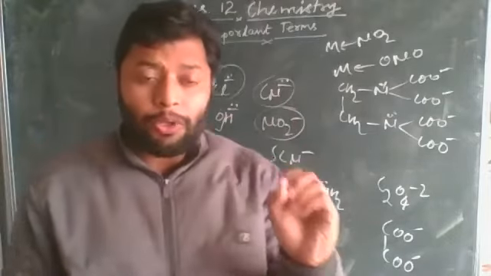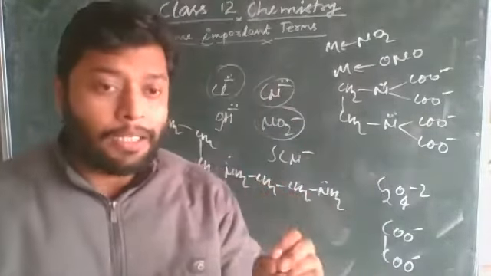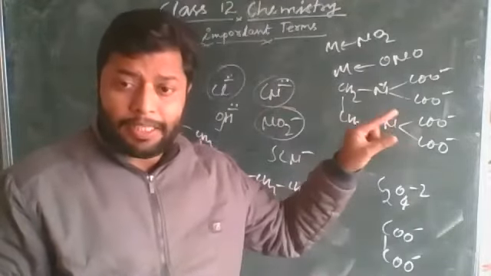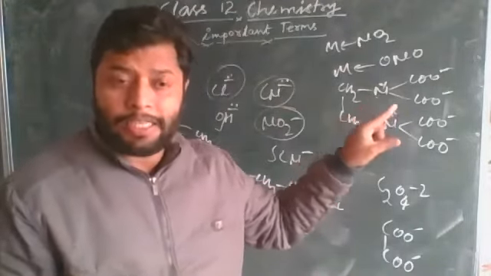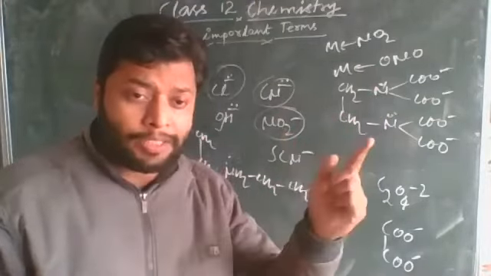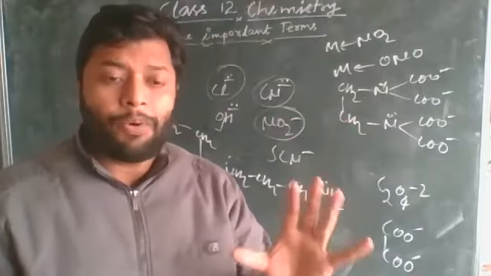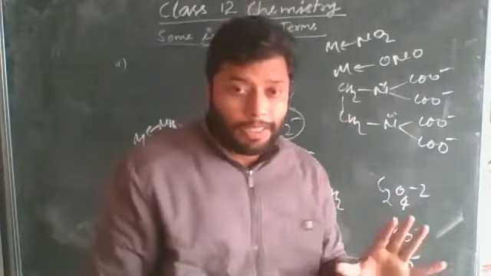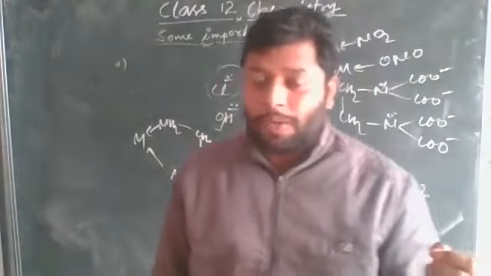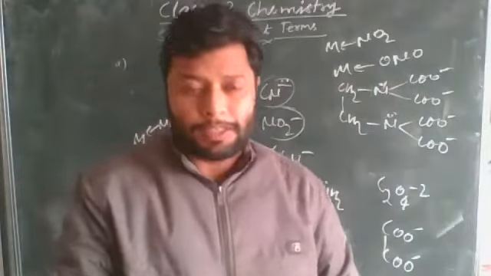You have to count the number of coordinate bonds, not the number of ligands. Hexadentate ethylenediaminetetraacetate, when one ligand attaches to the central metal atom, forms 6 coordinate bonds, so the coordination number is 6.